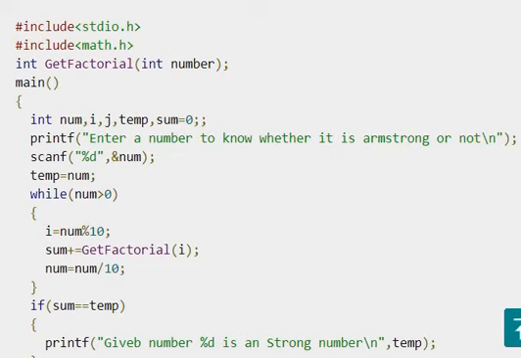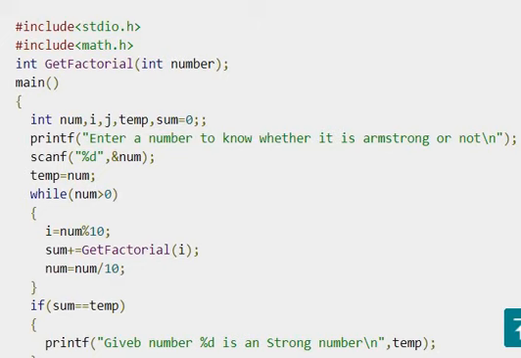Without any confusion, look at the statement. Sum is equal to sum plus get factorial of I. That is, get factorial of I is your function call. And the base logic is common. The common base logic is to find individual digits. If you write sum is equal to sum plus I, it is nothing but the sum of individual digits of any number. As we are supposed to find the factorial, we call the factorial function here.